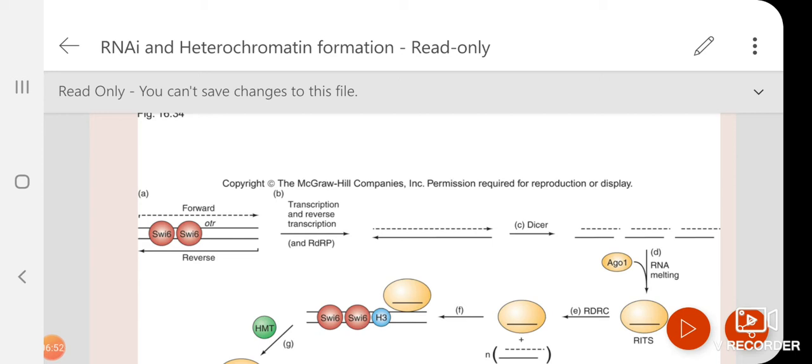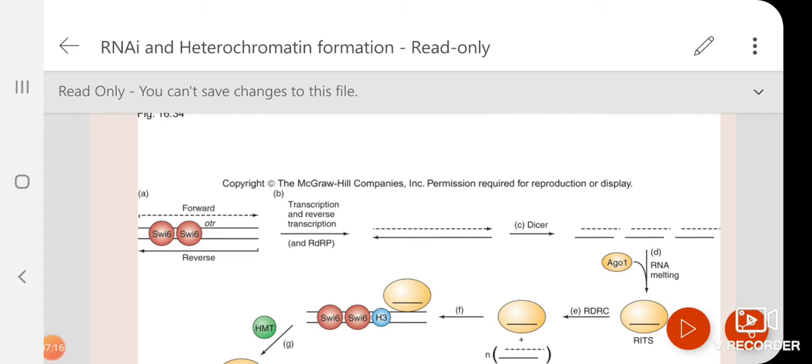So what is happening? Reverse RNA is already synthesized. This is the double-stranded RNA center. This is DNA where SWI6 is bound. That is the DNA. So you can see in one line the forward transcript is present, which is in a dotted line. On the other side, the reverse RNA is shown. So both strands of DNA can act as a template. That's why you are getting this double-stranded RNA.